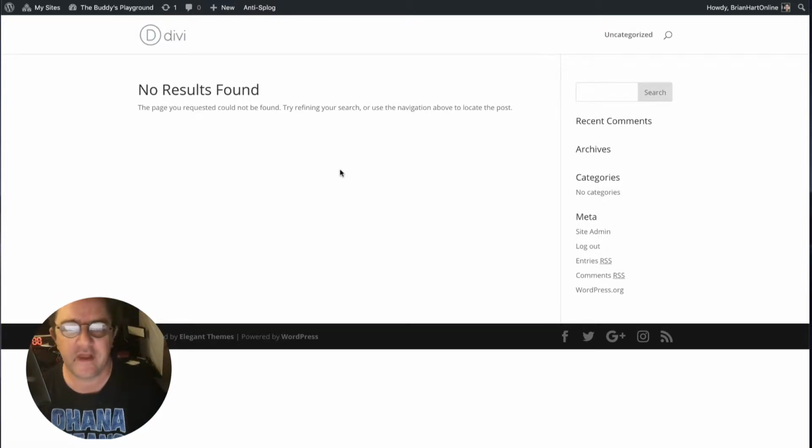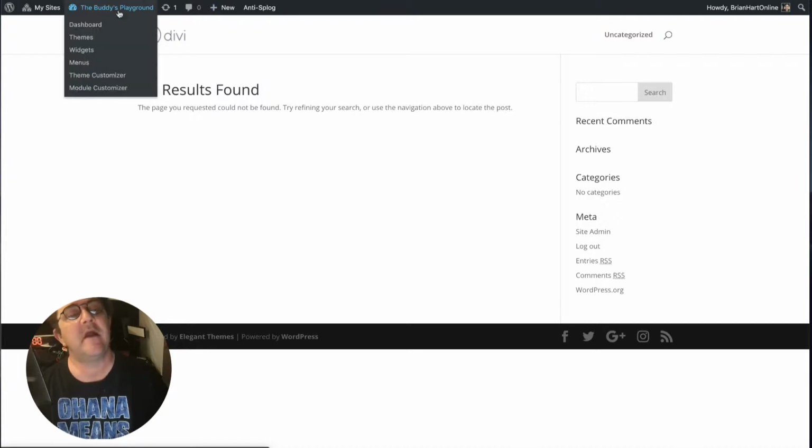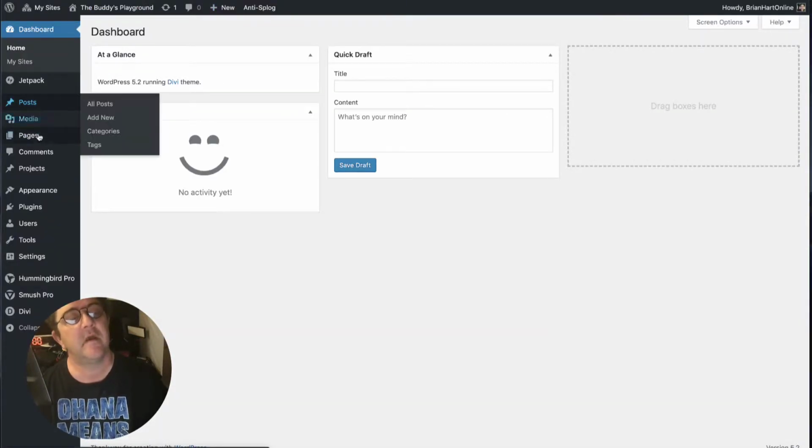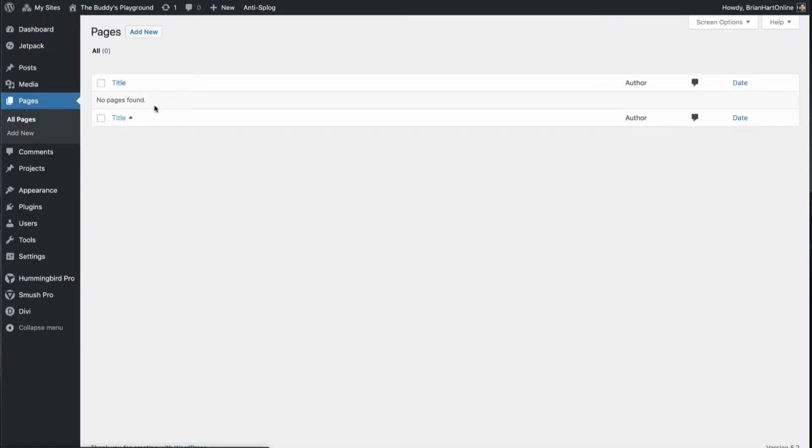Okay, what we're going to do in this video, we're going to start creating our pages, because we obviously don't want it to be looking quite like this. So we've done all the settings. We can do it a couple of ways. We can go up to new and create page, or we can go into the dashboard like so. Pages, add new. I like to click pages because I like to see what I've got.